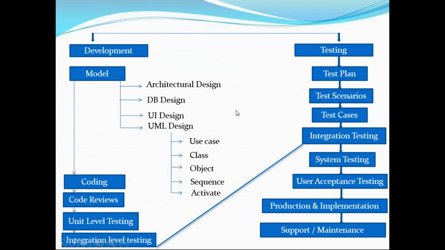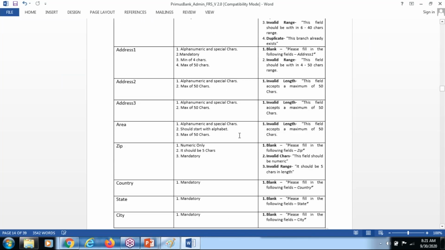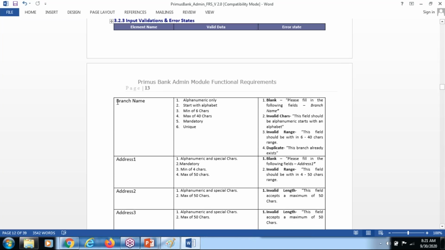How many letters I need to enter, how many characters I need to enter, who knows that? In the FRS document it is clearly mentioned. See, the branch name will be there. So how many characters I need to enter? It is clearly mentioned that it's alphanumerical only, and it starts with alphabetical, and it is minimum 6 characters and maximum 40 characters. So you need to check this condition.